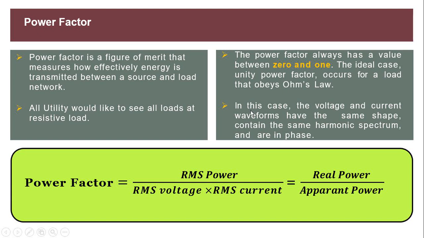In this case, when no harmonics and other components are present in the system, your voltage and current are the same shape and have the same harmonic spectrum. So your power factor becomes unity.